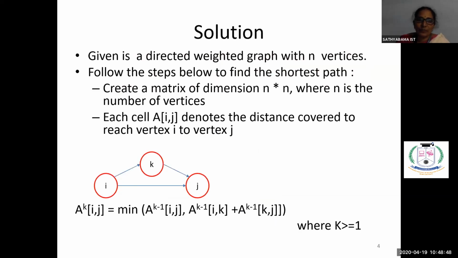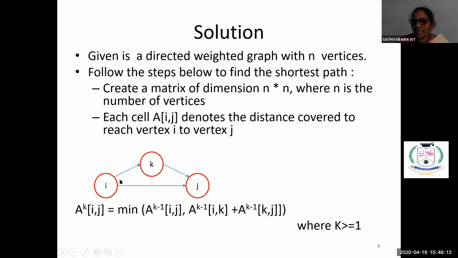The basic concept of the Floyd-Warshall algorithm is, you are given n vertices. Initially, you have to go from vertex i to vertex j, let's say. If you have an intermediate vertex k, then which is the shortest path: going from i to j directly, or i to k and then k to j?